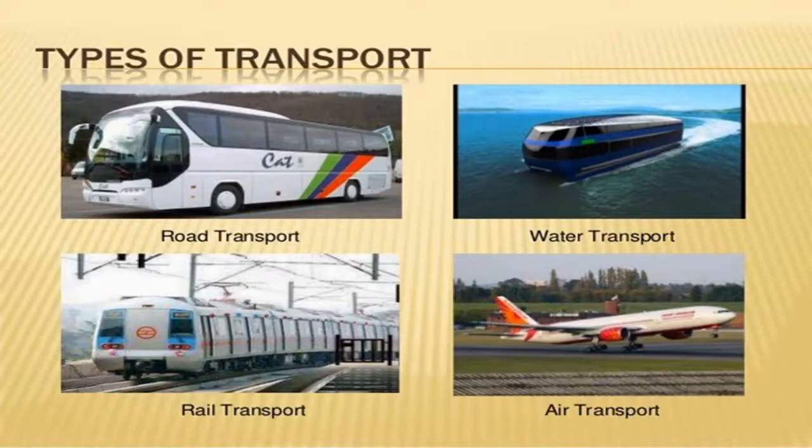Types of transport. There are some examples of transport. As I told you, road transport, bus; water transport, ship; rail transport, train or metro; air transport, aeroplane, as you can see in the picture.